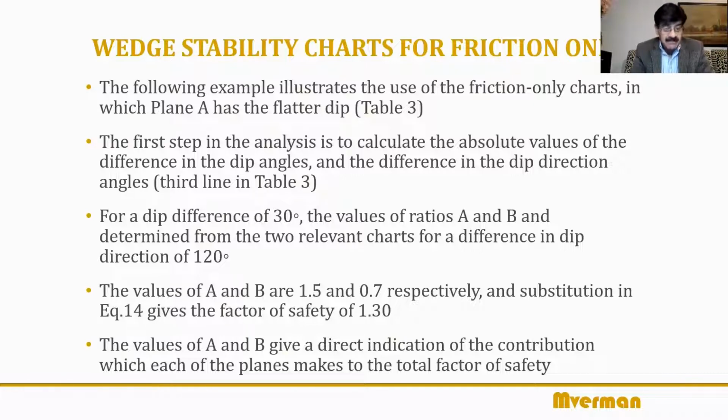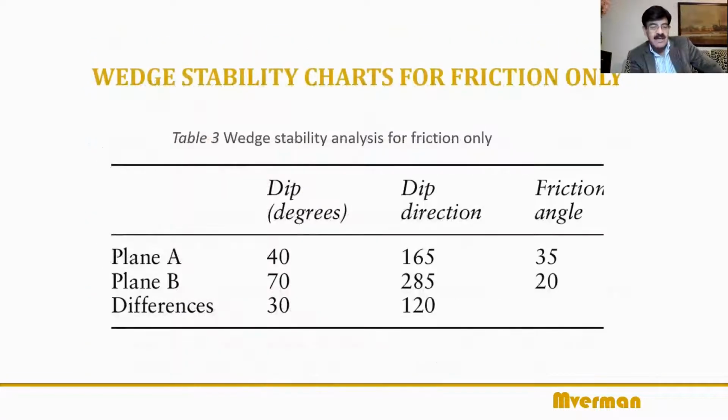So the first step, now we are looking at the example, is to calculate the absolute values of the two differences between the two planes, differences in their dip directions and differences in their dip values. If you look at table 3, which pertains to that project, you have two planes in question, A and B. The dip difference is 30 degree, 40 degree and 70 degree, 30 degree. And the dip direction difference is 120. And those are the phi values. That's all you need, phi A and phi B.